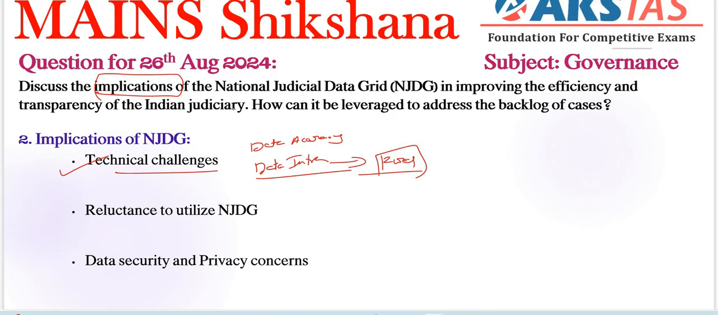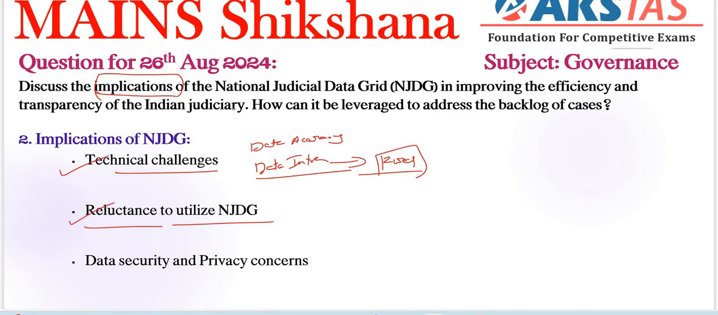Next, coming to reluctance to utilize the NJDG grid. Judicial resistance is very important. Some members of the judiciary are not ready to fully utilize this grid due to unfamiliarity with the technology or concerns about the added transparency, right? Reluctance is very important here.